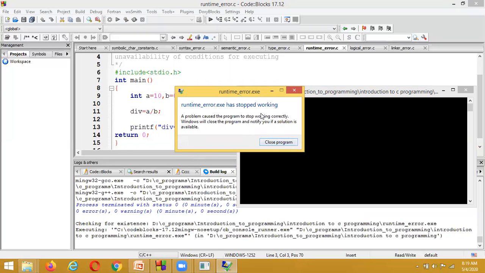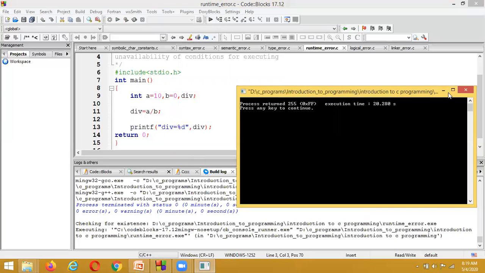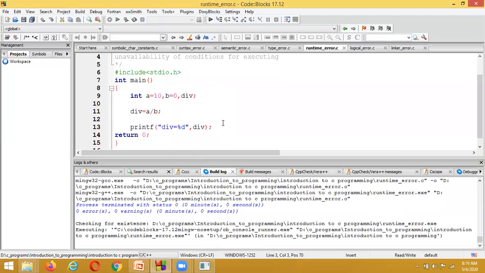Why has this program stopped working? Because it has a runtime error. Something divided by zero means an arithmetic exception is going to arise. Something by zero means infinity, but a programming language is not going to display infinity. So some logical error or runtime error has arisen here, and we call it a runtime error.